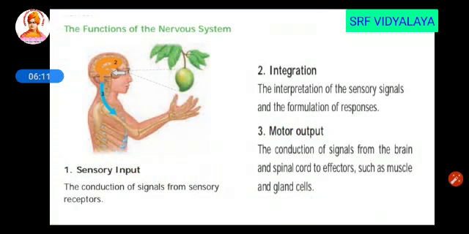So what is the function of the nervous system? The first one is sensory input. So whatever we see or we feel with the sensory organs is called the sensory input. The next one is integration. So integration is the interpretation of sensory input and formulating a response. So it is a response to the sensory signals. The next one is motor output. So motor output is nothing but the signal from the brain to the organs. So that is your motor output.